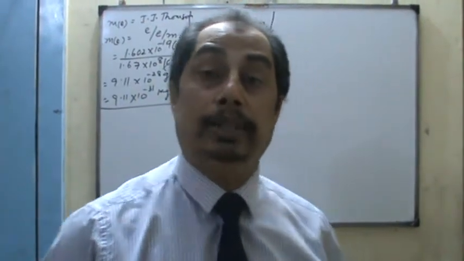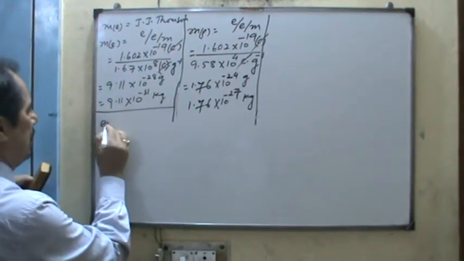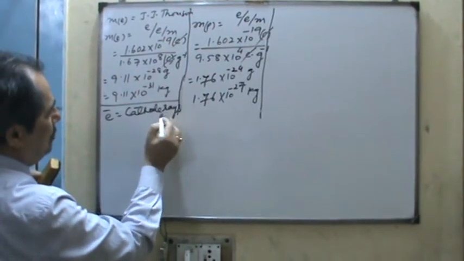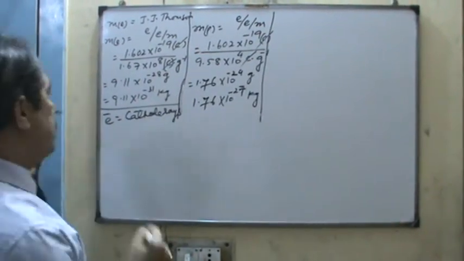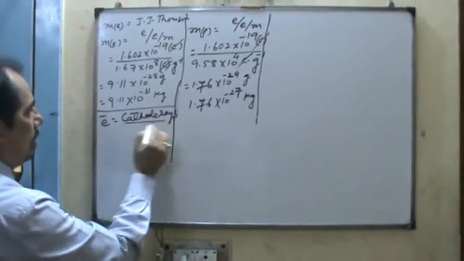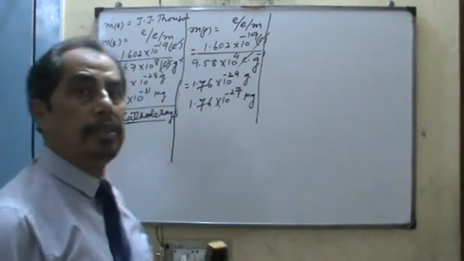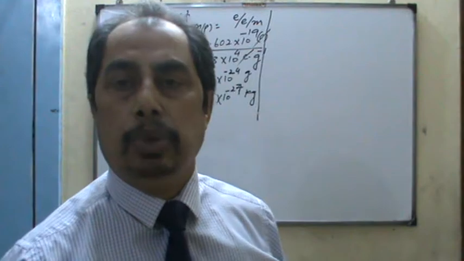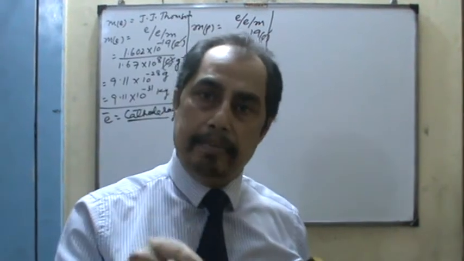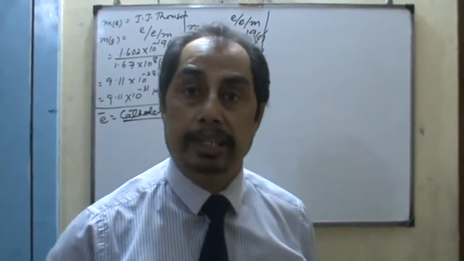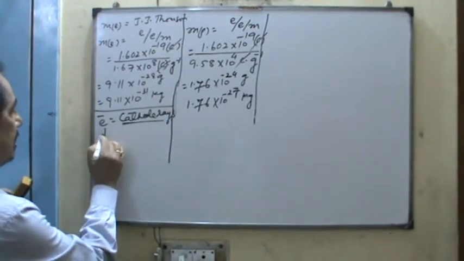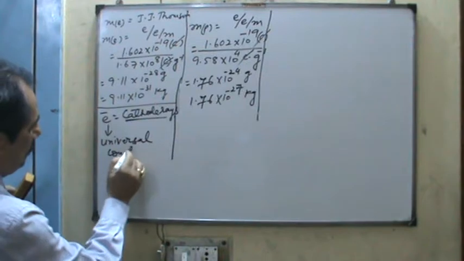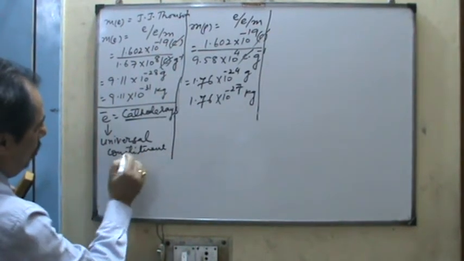Electrons are the source of the cathode rays. So here, electron represents what rays? Cathode rays. The picture tube of the television works on this principle. So you can change the materials for the electrode, cathode and the anode, and you will get the same value of the charge and the mass. That is why the electron is considered as a universal constituent of atom.